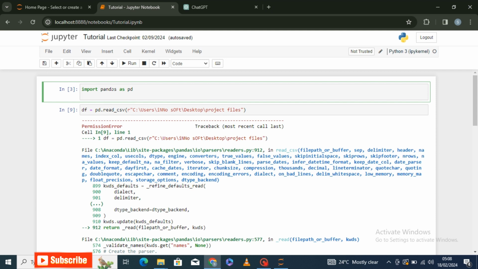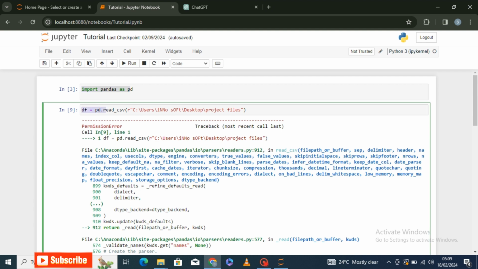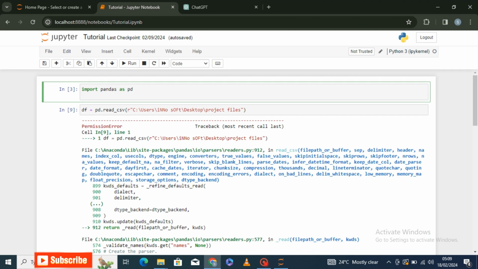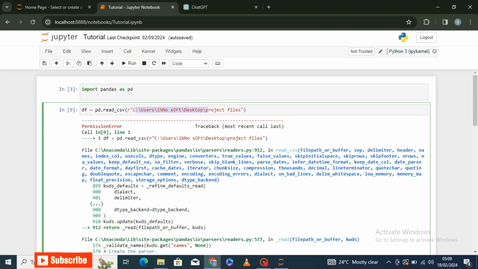The issue was this. Normally, if you go to YouTube, I normally talk a lot about Alex the Analyst. If you watch his videos on pandas and Python, you'll find it just says import pandas as pd, df equals so forth and so on. But it doesn't really tell you where he's getting his, let's say, directory from, right?